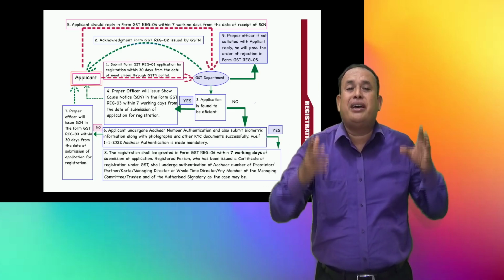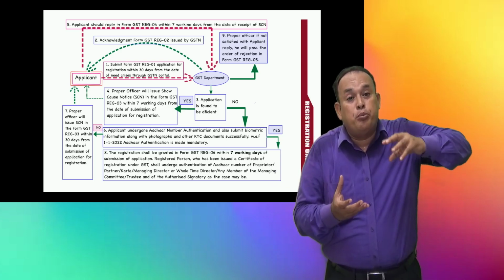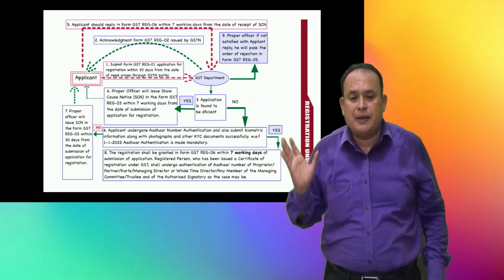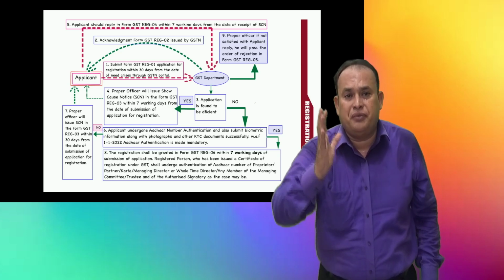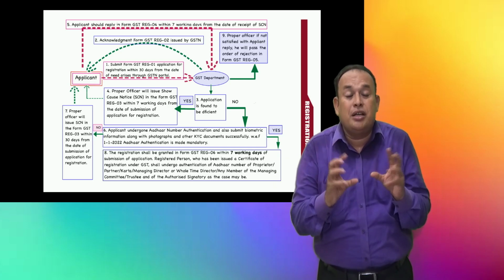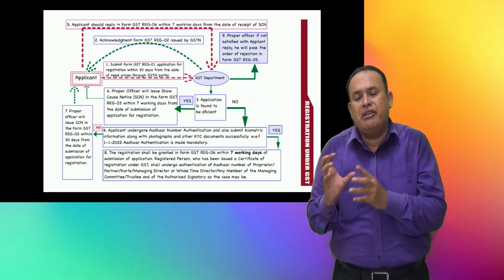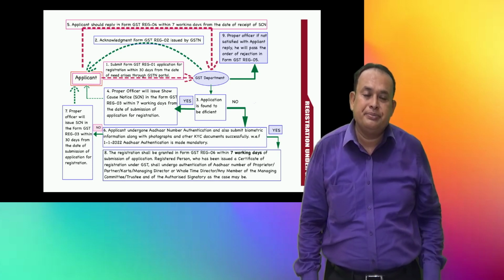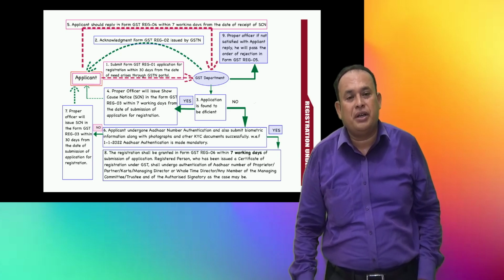So once the registration is mandatory, we should know thoroughly the procedure of registration, which I will refer to you in the subsequent class tomorrow at early morning 6:45 a.m. sharply. We are going to start the class to discuss the procedure of registration. There we have certain amendments. I will bring them to your notice by highlighting them. Is it clear, my dear? Tomorrow we have the class sharply at 6:45 a.m.